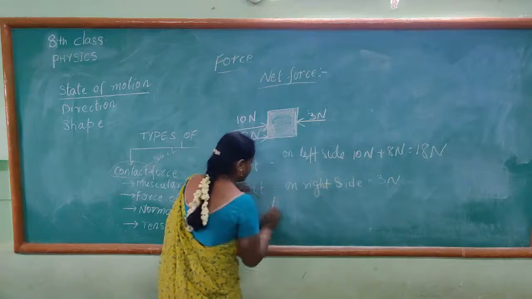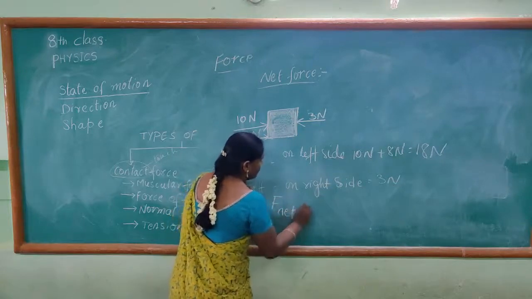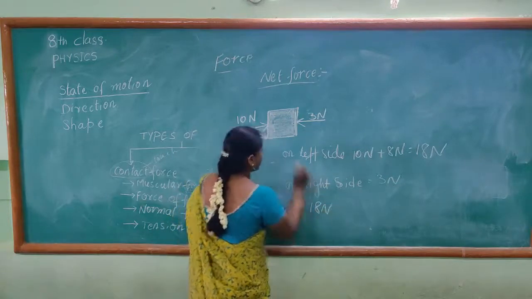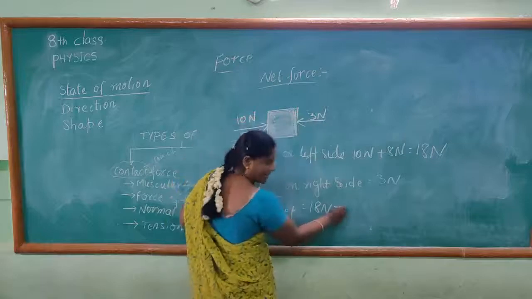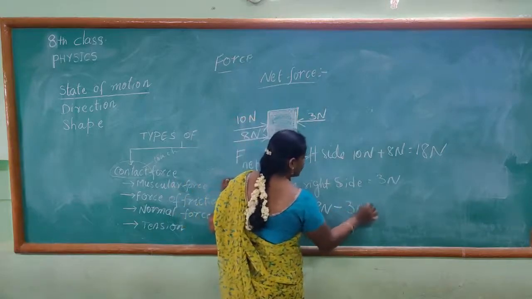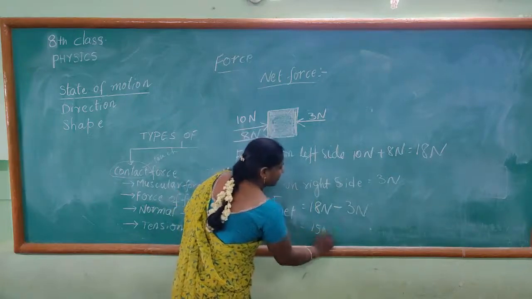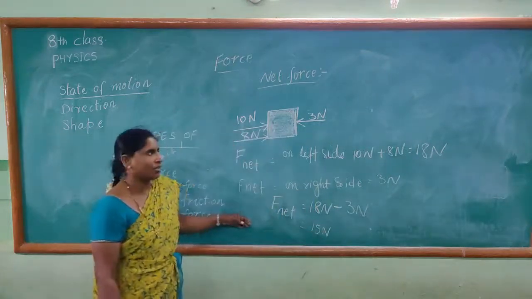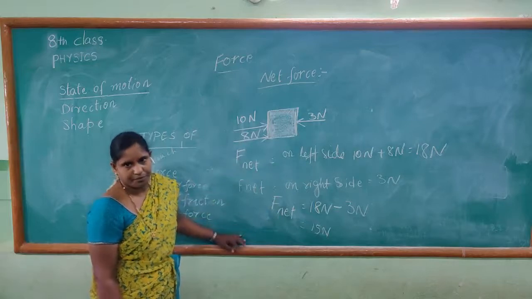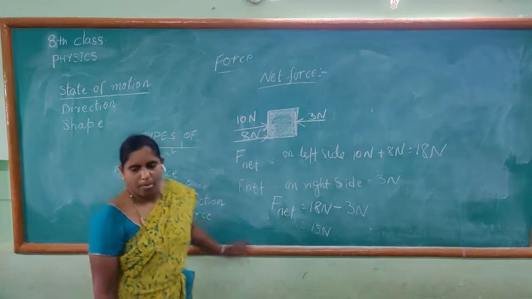So what is F net? As the forces are in opposite directions, we are supposed to subtract: 18 newtons minus 3 newtons, that is equal to 15 newtons. Like this, we can find out the net force of the object.